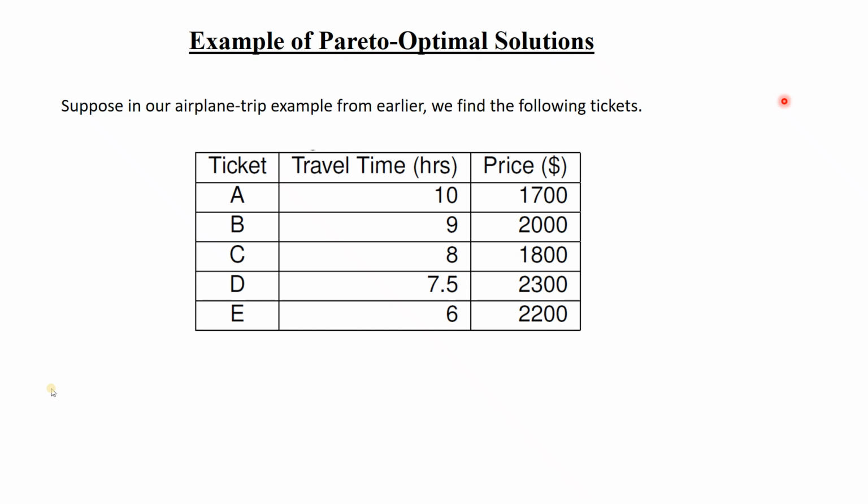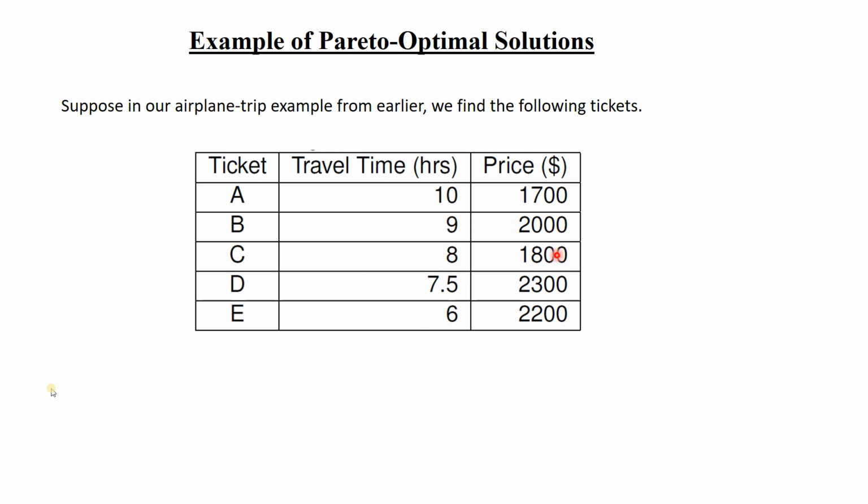Sir, whose price will be less, we will choose it. Price will be less, but you also have to see the travel time is high. Yes, this is the lowest one, the cheapest one, $1,700, but the time is 10 hours. But this one is having 9 hours and it is $2,000. But you will see this one is 8 hours and $1,800.